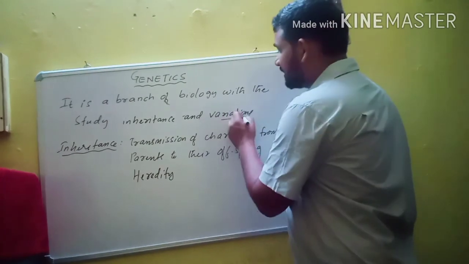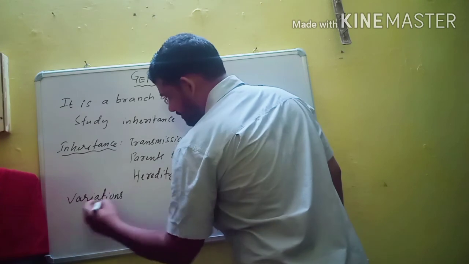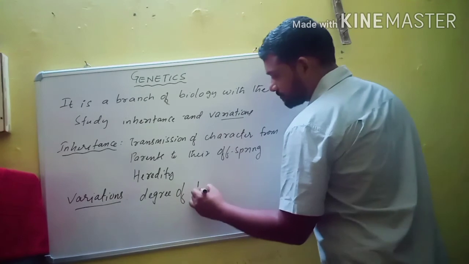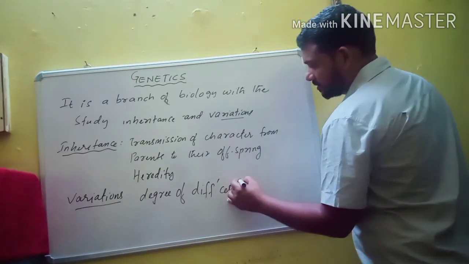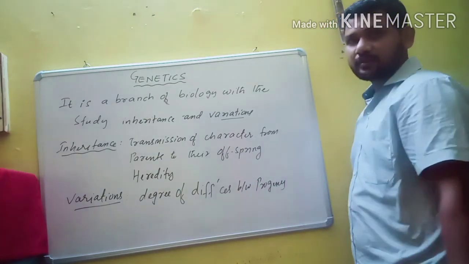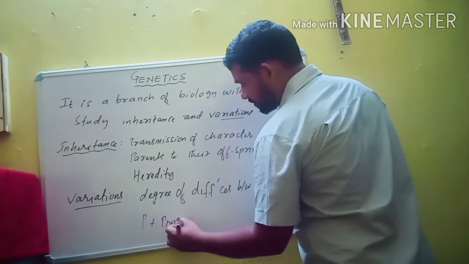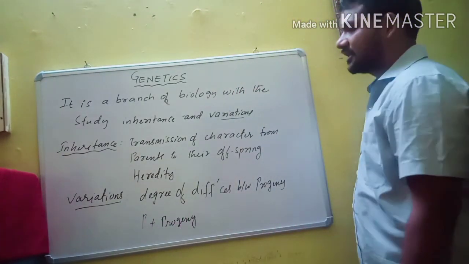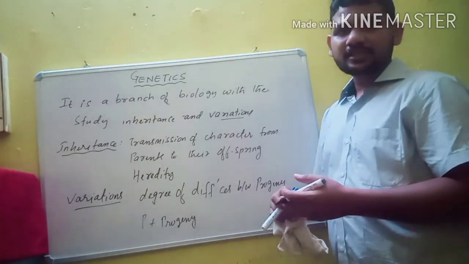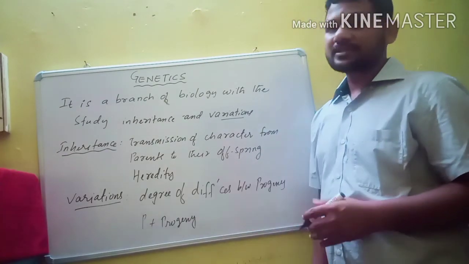What is variation? It is the degree of differences between the progeny, or between the parents and progeny. The degree of differences in the progeny or between the progeny and parents is known as variation.